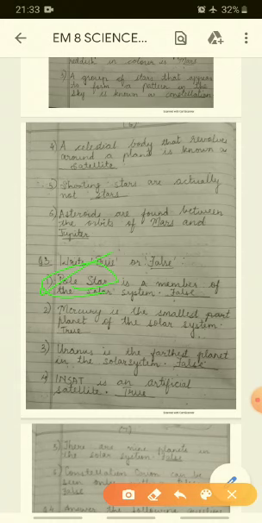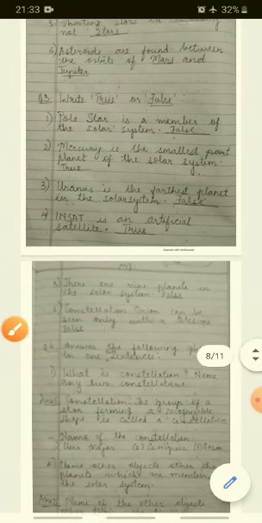It is a star. Next is, Mercury is the smallest planet of the solar system. Yes, very true. And the largest is our Jupiter. Uranus is the farthest planet in the solar system. False. Neptune is the farthest planet in the solar system. INSAT is an artificial satellite. Yes, true. INSAT is an artificial satellite.